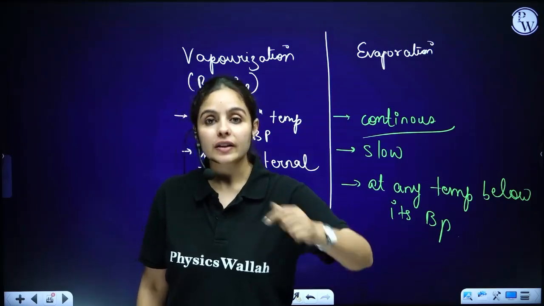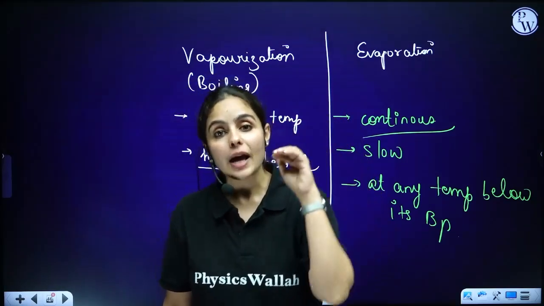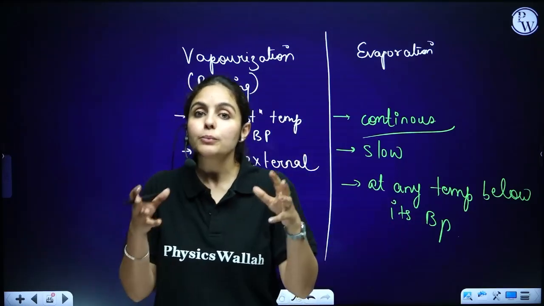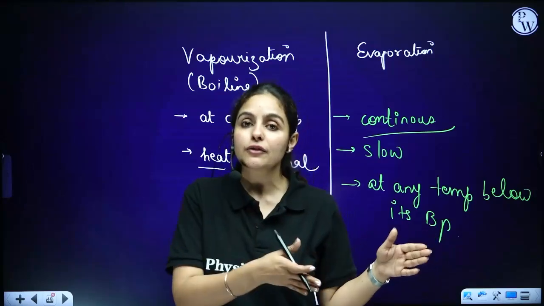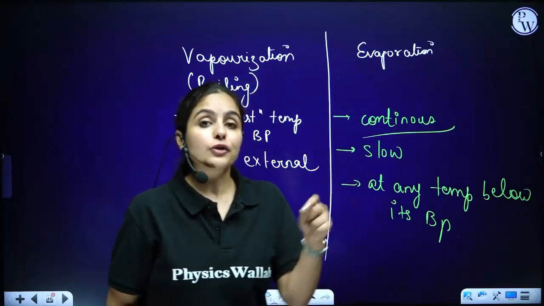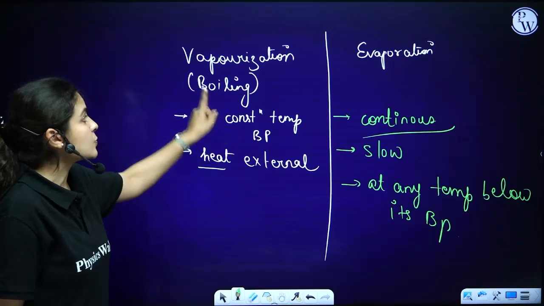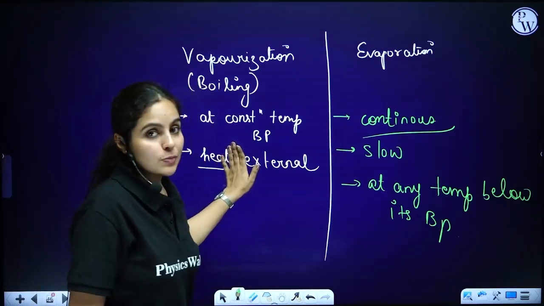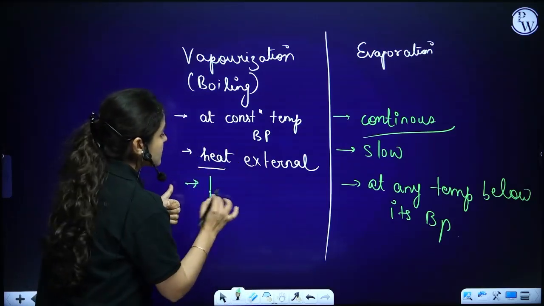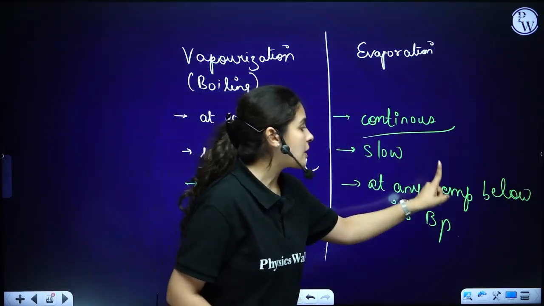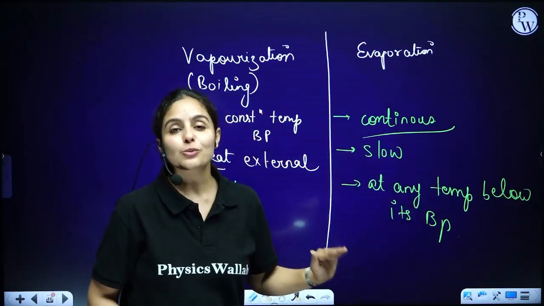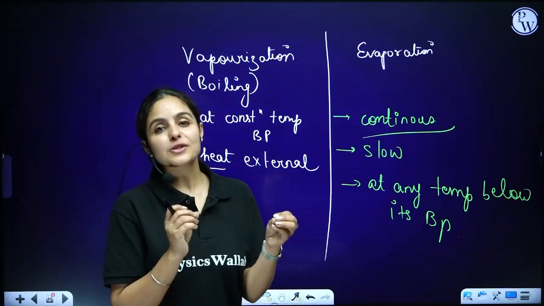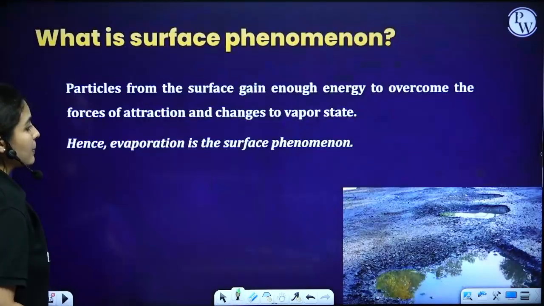But you cannot see it. It's a continuous process. Evaporation happens below the boiling point of that water or the boiling point of any substance. Below that, if it's happening, it's evaporation. And if you're boiling it at a particular temperature, at its boiling point, we call it vaporization. So this is not a continuous process. This is not slow. This is quite fast. Whereas evaporation is a slow, continuous process that happens at any temperature below the boiling point. Clear? Yeah, that's a very basic difference between vaporization and evaporation.